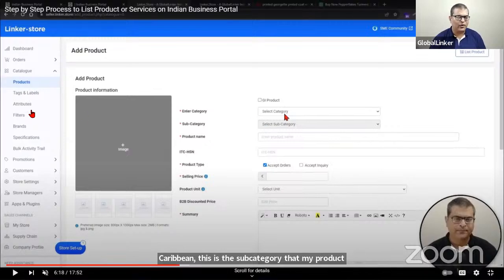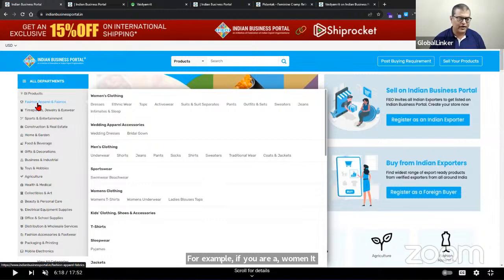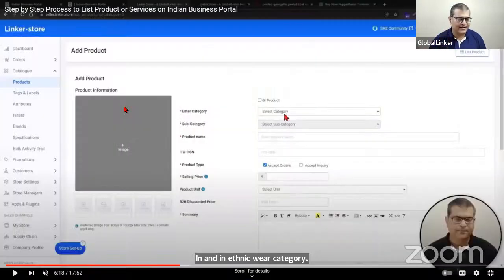For example, if you are a women ethnic wear manufacturer, you are telling the system to showcase my product in fashion apparels and fabric and in the ethnic wear category, so that the products are appearing in the right category. That is what you are doing here. They're not displayed on the front end. There's a separate navigation which is displayed on the online store. This is where you are just giving the instructions to the system.